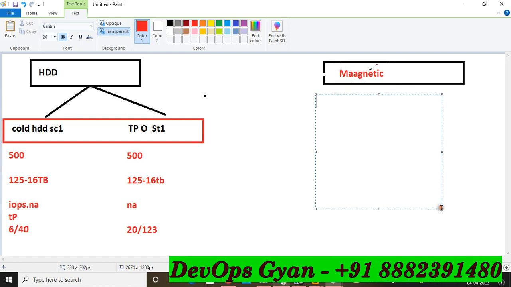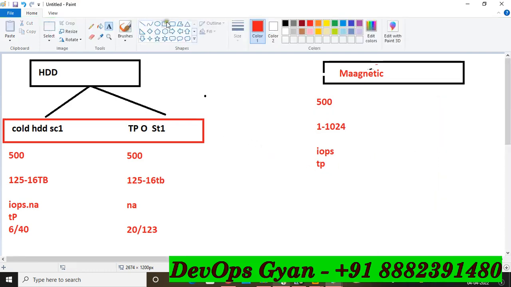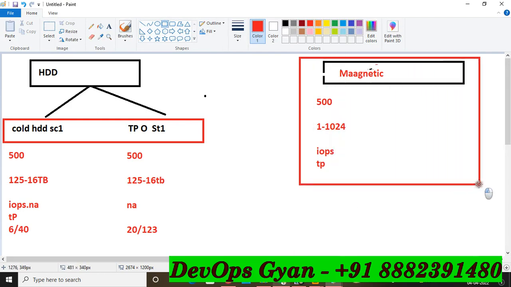Here also you can create a minimum of 500 GB size and minimum to maximum 1 to 1 TB, and IOPS is not applicable here, and throughput is also not applicable in magnetic. And after a few years it will definitely be removed from the AWS console, right? This service is not used too much, make sure.